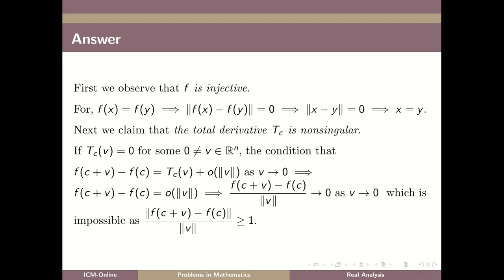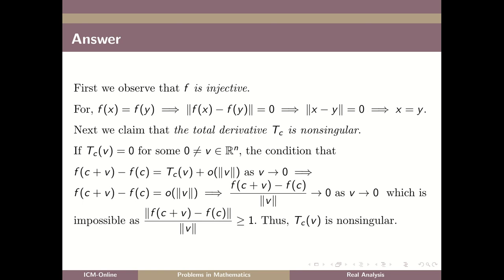This is impossible because, from the given condition, norm of f of c plus v minus f of c divided by norm of v is greater than or equal to 1. Thus, Tc is non-singular.